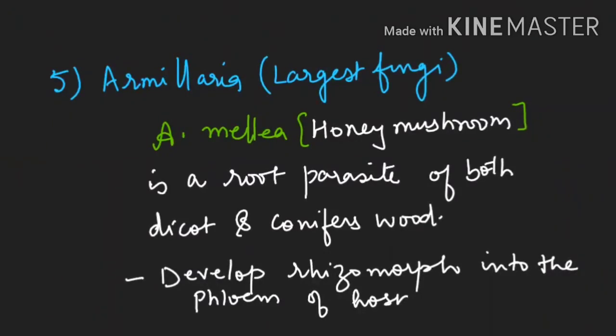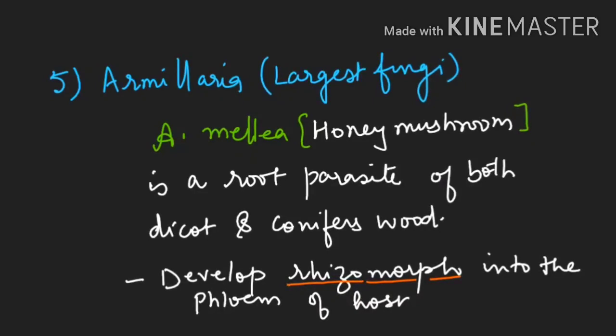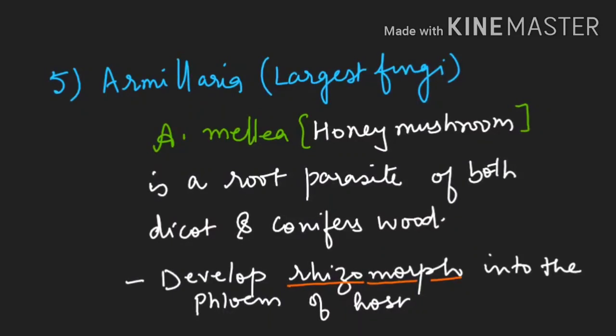This root-like structure made by the fungus is known as rhizomorph, which acts like haustoria to draw nourishment from the phloem of these dicots and gymnosperm wood.